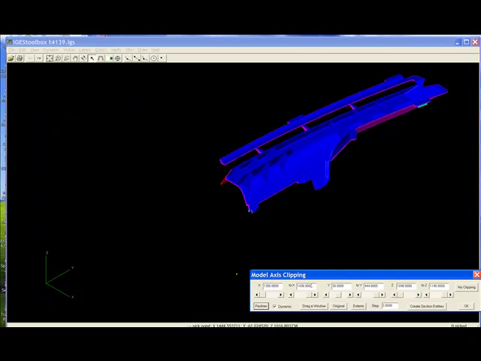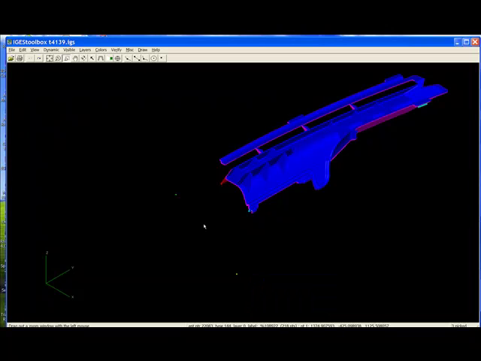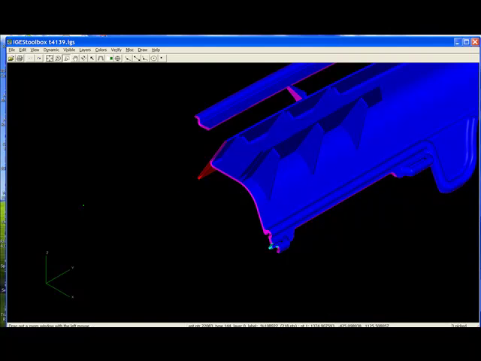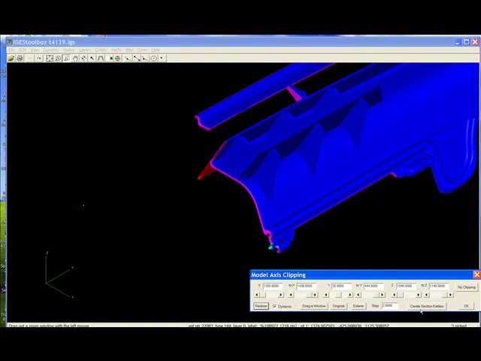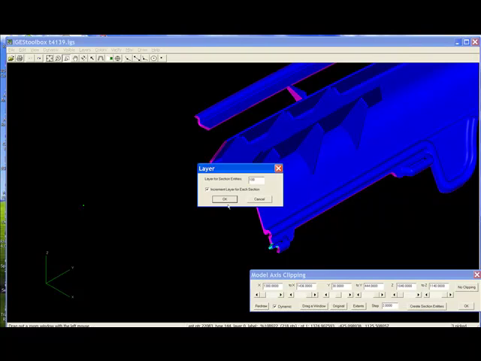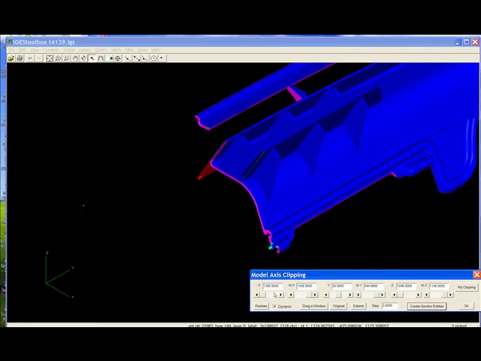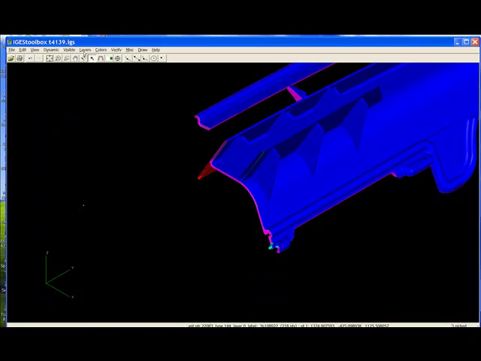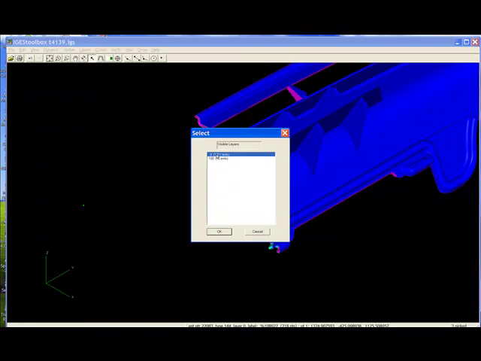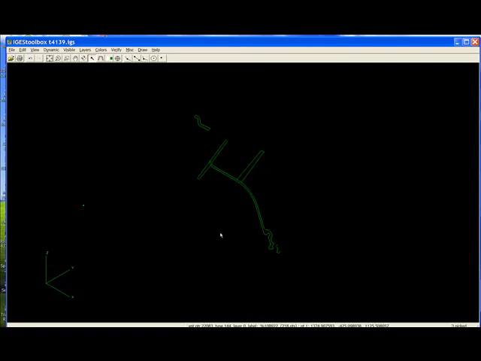I can press on the little black arrow and tweak my location here. When you get to the area that you want to examine, you can cut sections and put it on a level. And here's my new section.